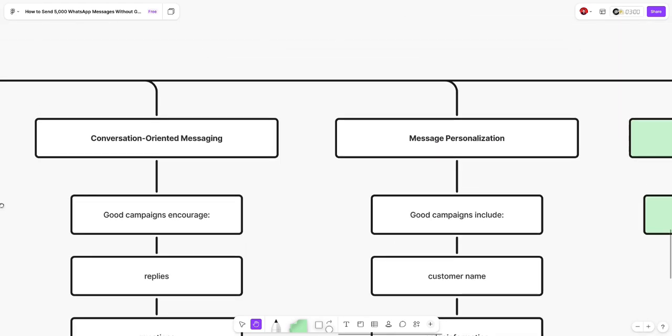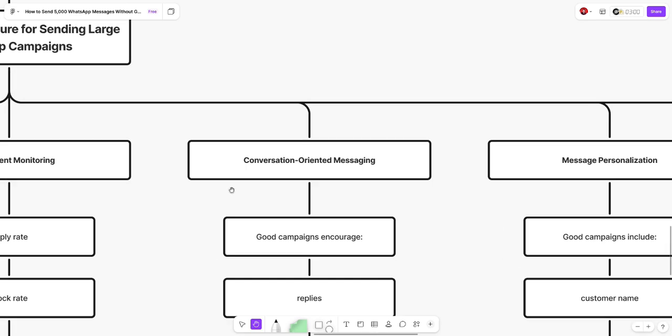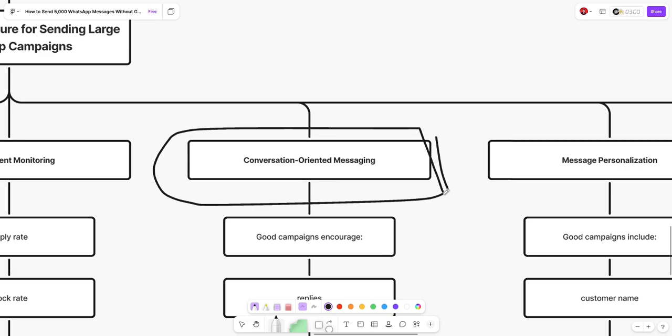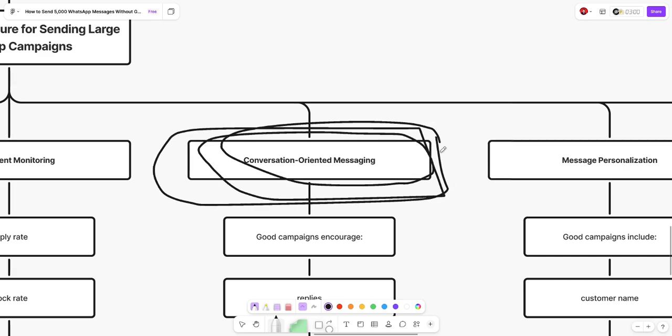Okay. Also, you have to always, and this is very, very important, if I was you, I would choose this section as the most important section of this entire video, which is the conversion oriented messaging. What I mean here is that never send marketing messages, always send conversational messages.